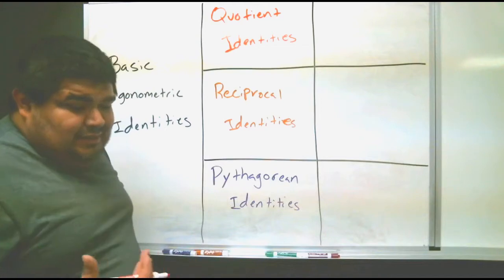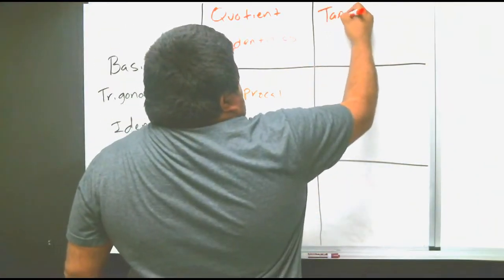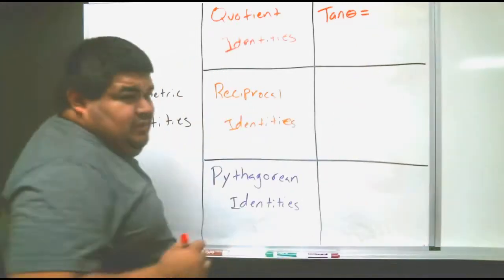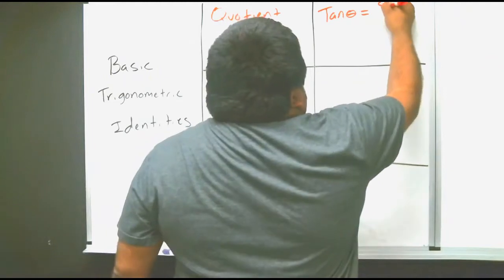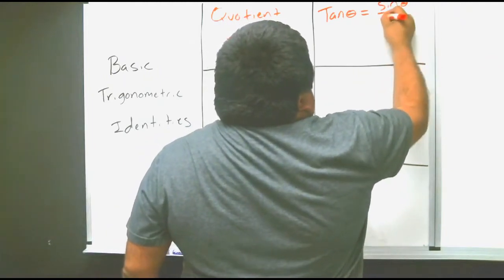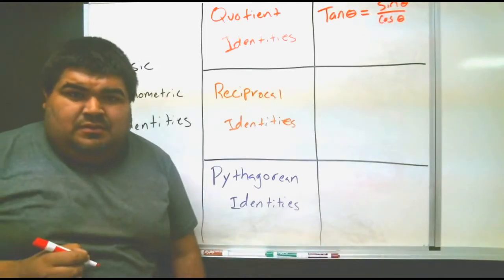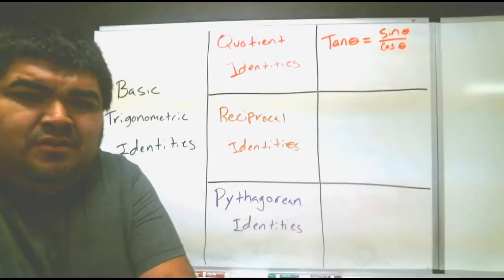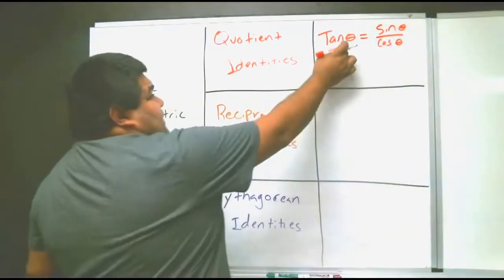For quotient identities, we have tangent theta equals sine theta over cosine theta. That's in order to find tangent.